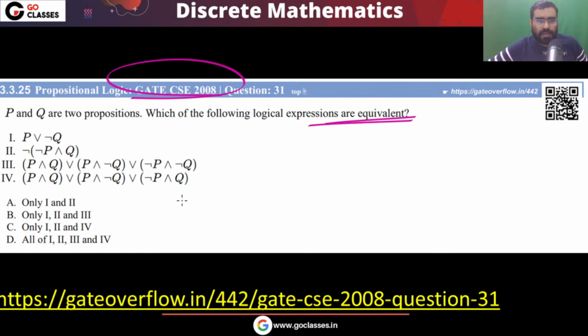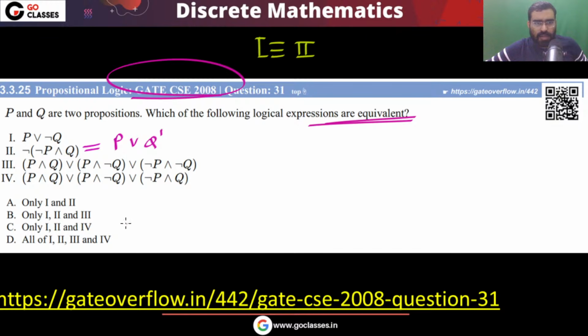Let's see. So option A, that is P or Q dash. What is option B? What can I say about this statement? This is the De Morgan law. You can apply the De Morgan law, so it will be P or Q bar. So yes, they are equivalent. If you apply the De Morgan law, it will be P or Q bar. So definitely you can see that the first one is equivalent to the second one.